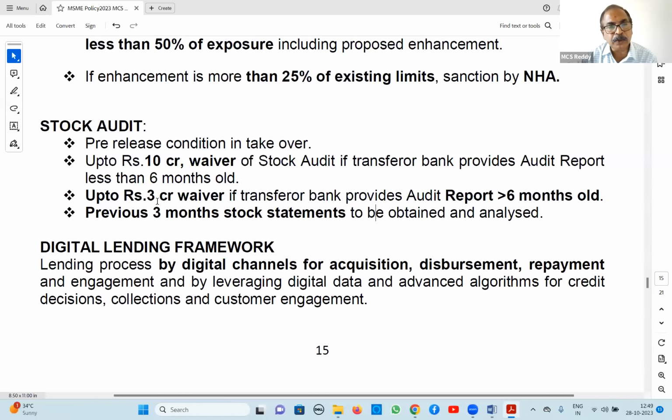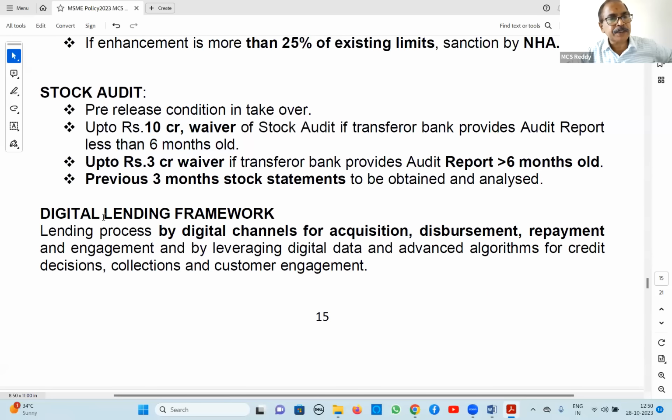Up to 3 crore, they have to produce the stock audit, even whether it is less than 6 months or more than 6 months, no problem. Up to 3 crores, it can be waived provided they are submitting stock audit report from the previous bank. And up to 10 crore, in that case, the previous bank stock audit should not be more than 6 months old. Then only we will accept.